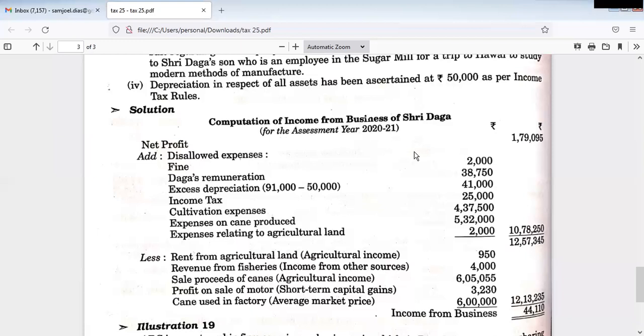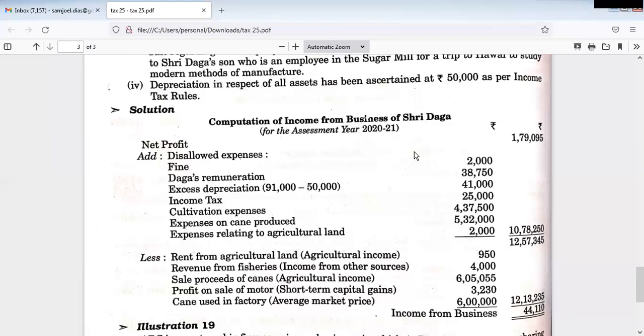Then excess depreciation. As I've already said, the total amount of depreciation debited in the profit and loss account was 91,000. But in the additional information, it was given that after calculating all the assets, the total depreciation will stand at rupees 50,000.